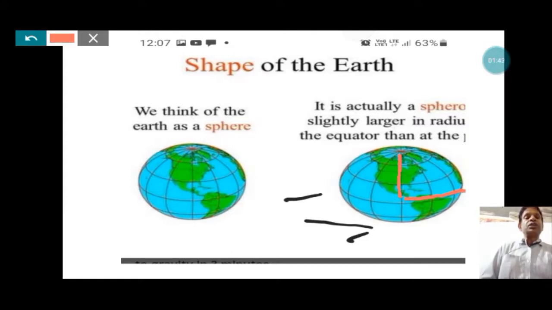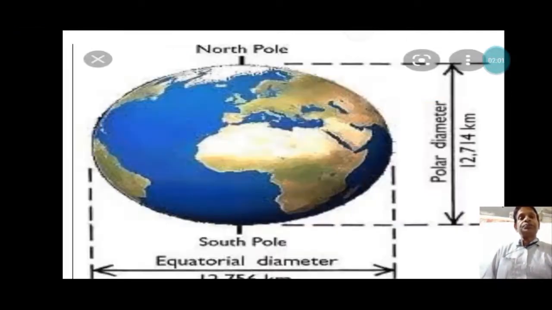So the acceleration due to gravity at the pole is maximum, greater, and the acceleration due to gravity near the equator is less, due to the larger distance from the center of the earth at the surface. Now it is also clear in the next slide.